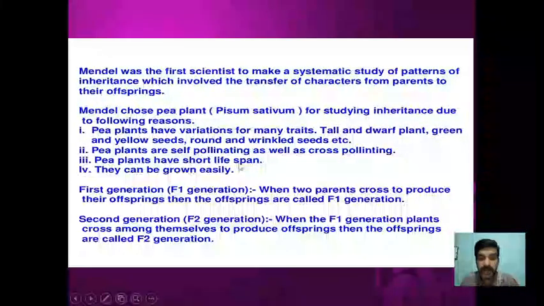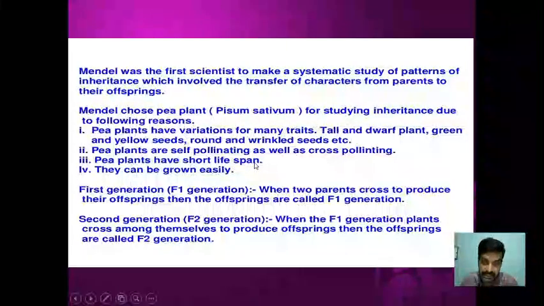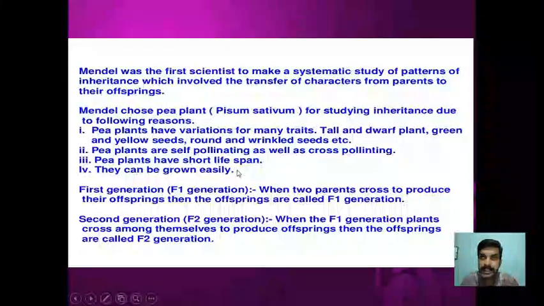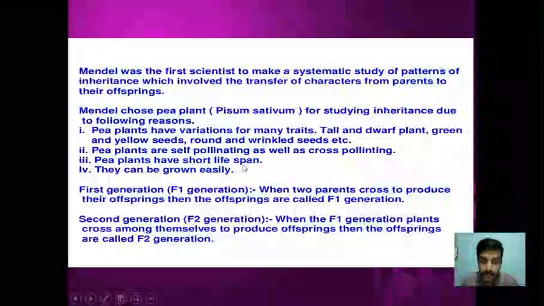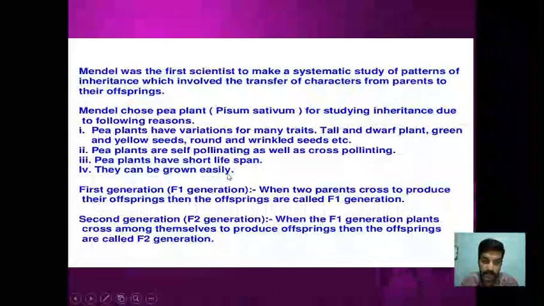Then pea plants have a short lifespan. They have 2.5 to 3 months of lifespan, and thereby he can study many generations. In any genetic experiment, it is necessary to choose a sample material which has a shorter lifespan, so that we are able to study more generations. They can also be cultivated and grown very easily. There is no special requirement for this. So garden pea plants can easily grow.